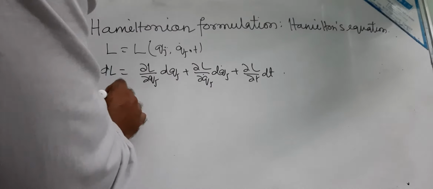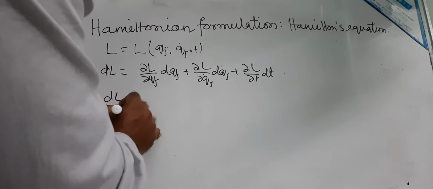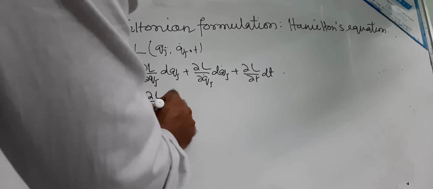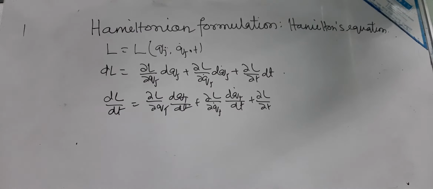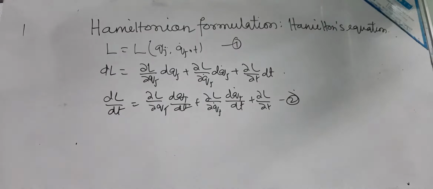If you divide by dt, dL by dt is del L by del Qj dQj by dt plus del L by del Qj dot and dQj dot by dt plus del L by del t, because dt by dt equals 1. So this is equation 1, this is our equation 2.